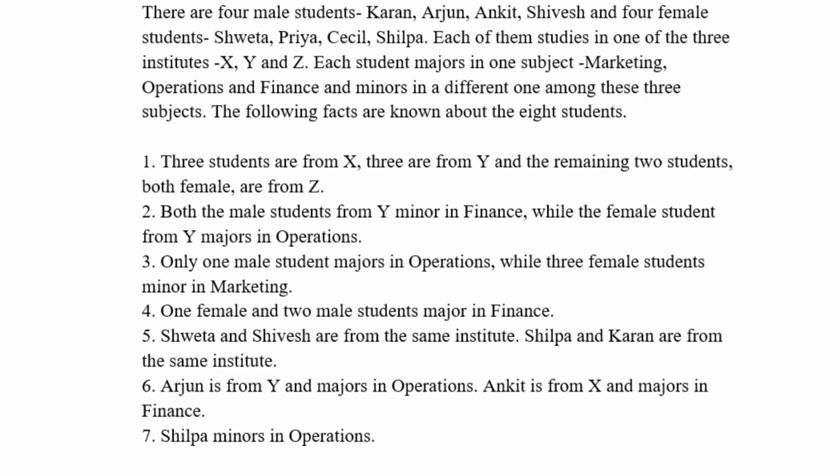Hello guys, today let's see an arrangement set. So there are four male students, Karan, Arjun, Ankit, Shivesh, and four female students, Shweta, Priya, Cecil, Shilpa. Each of them studies in one of the three institutes called X, Y, and Z.